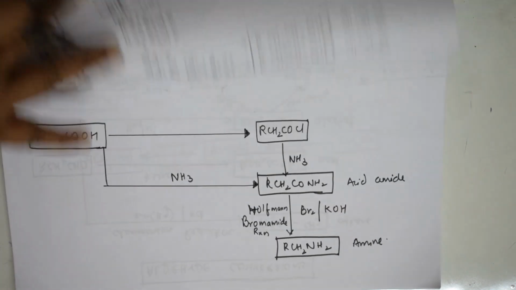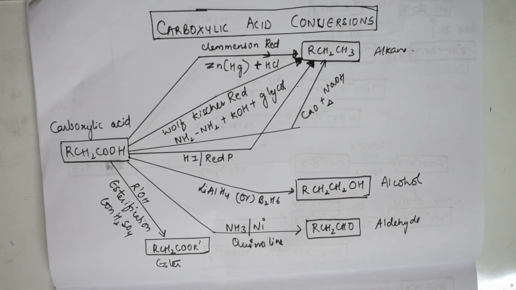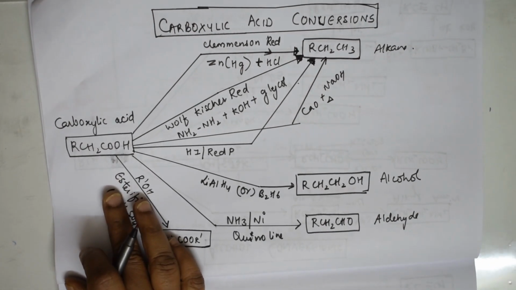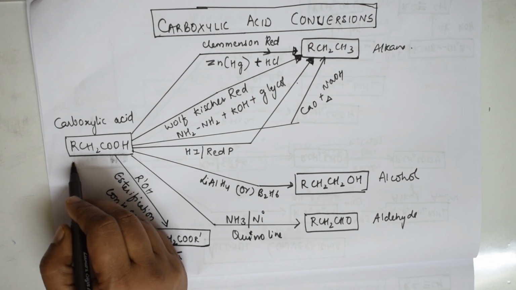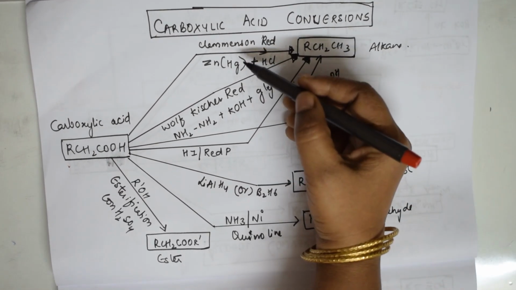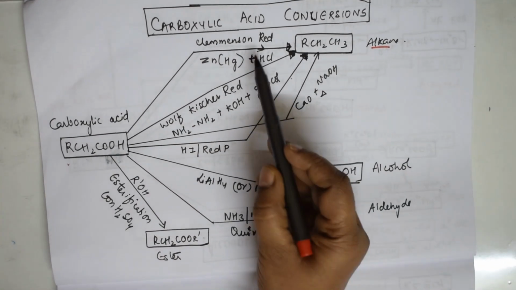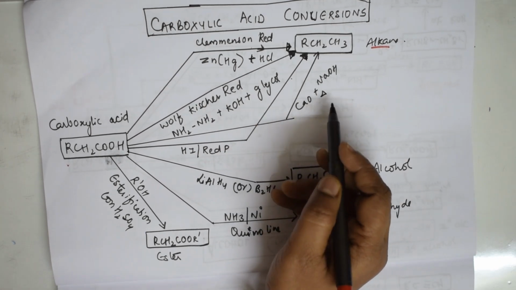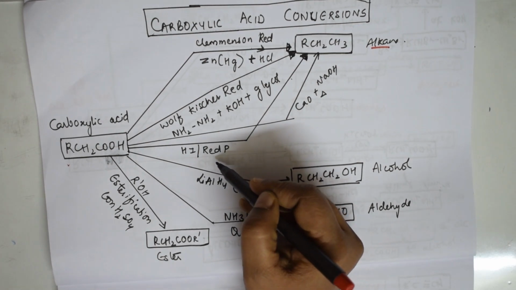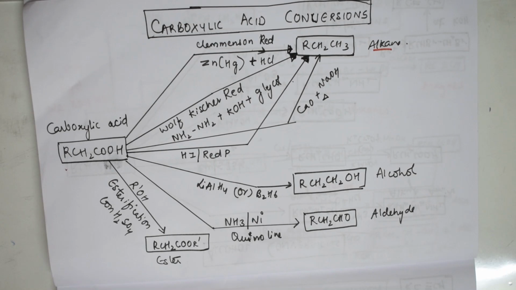Done. Now let us see the next type of acid conversions, which is very important. Now when I take the acid conversions, basically I took carboxylic acid. Here I have not mentioned the name of the alkyl chain, I just took it generally. So basically there are four methods to convert it into alkane. I can use Clemmensen reduction, Wolff-Kishner reduction, soda lime, means I can take out carbon dioxide, and I can also use HI in the presence of red phosphorus. All this will be used to convert it into alkane.